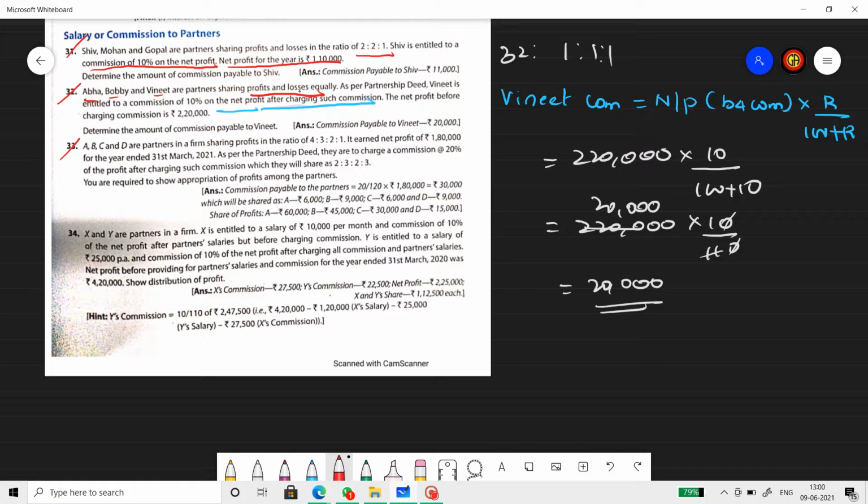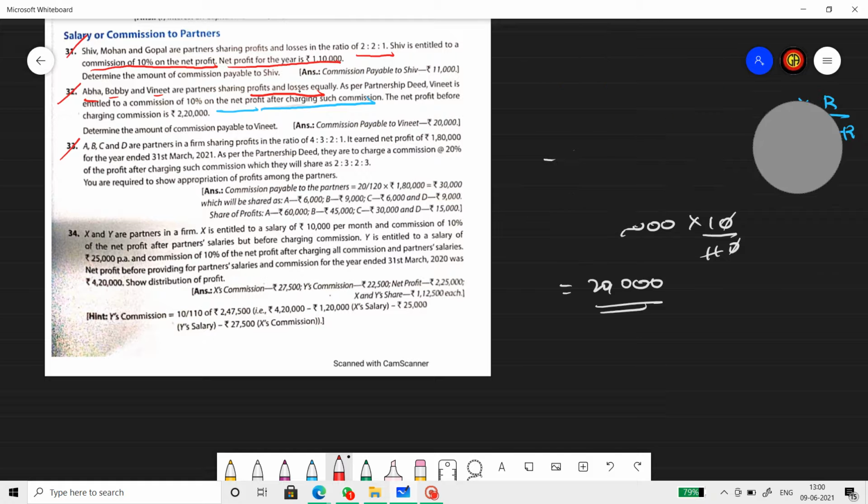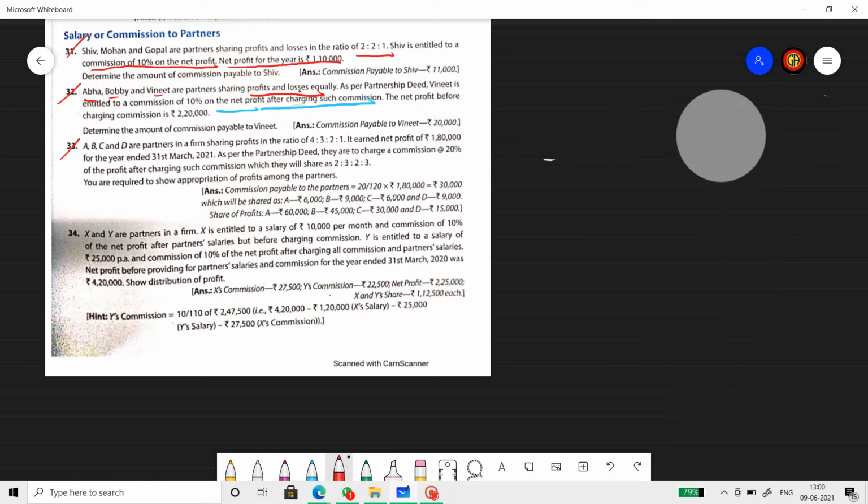33. A, B, C are partners in a firm sharing profits and losses in the ratio of 4:3:2:1. It earned a net profit of 1,80,000.